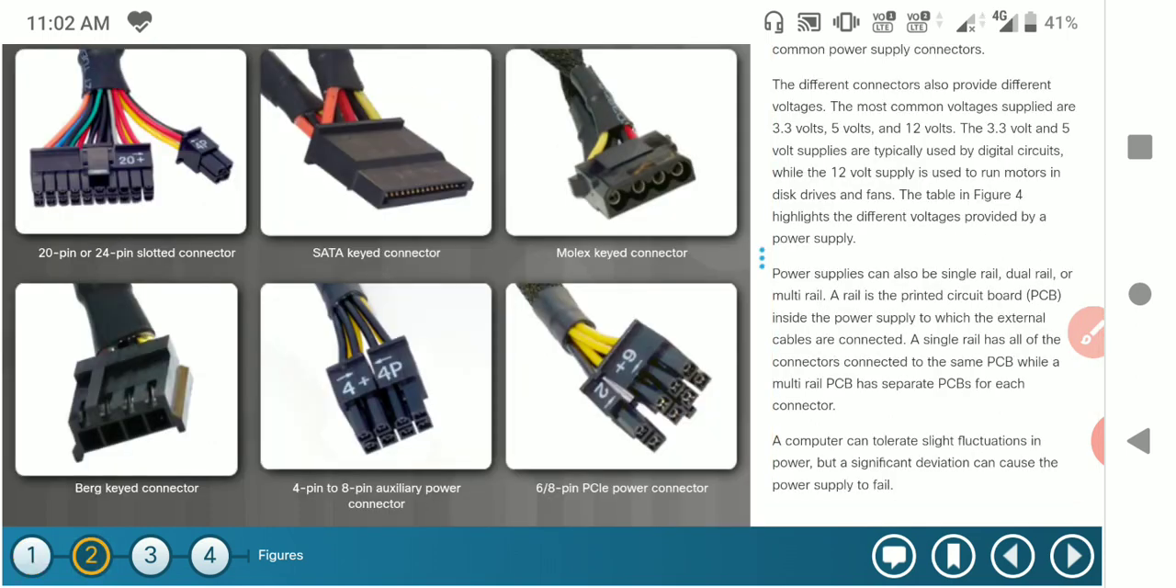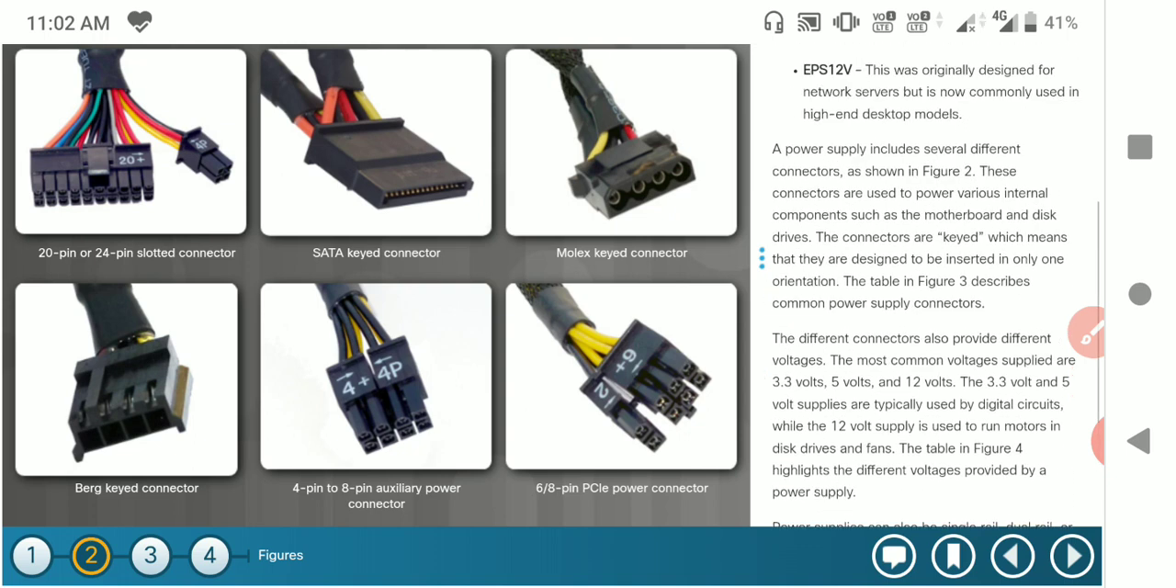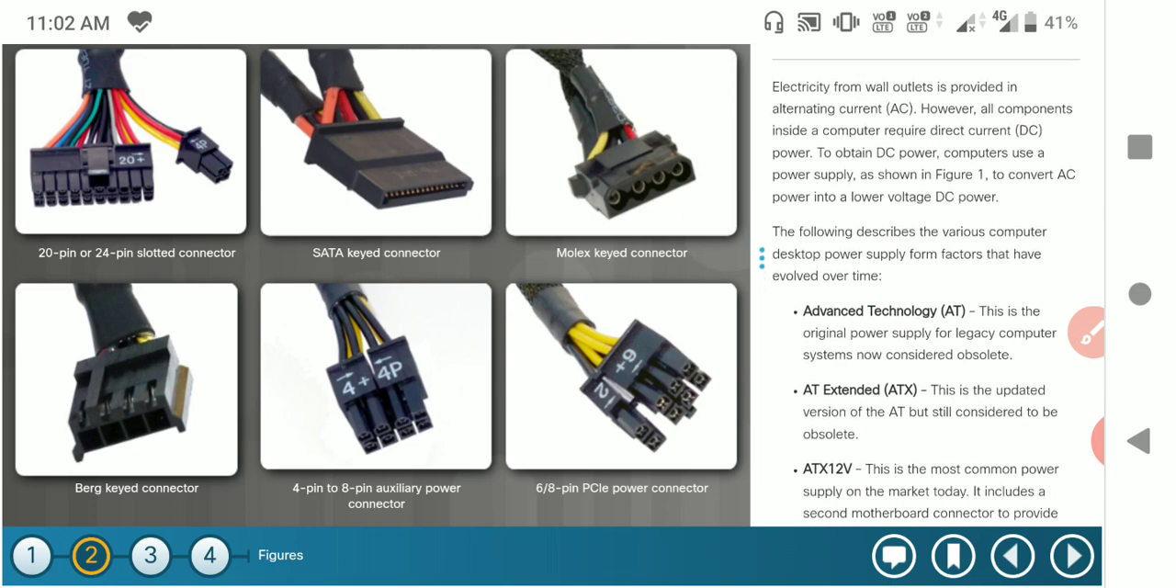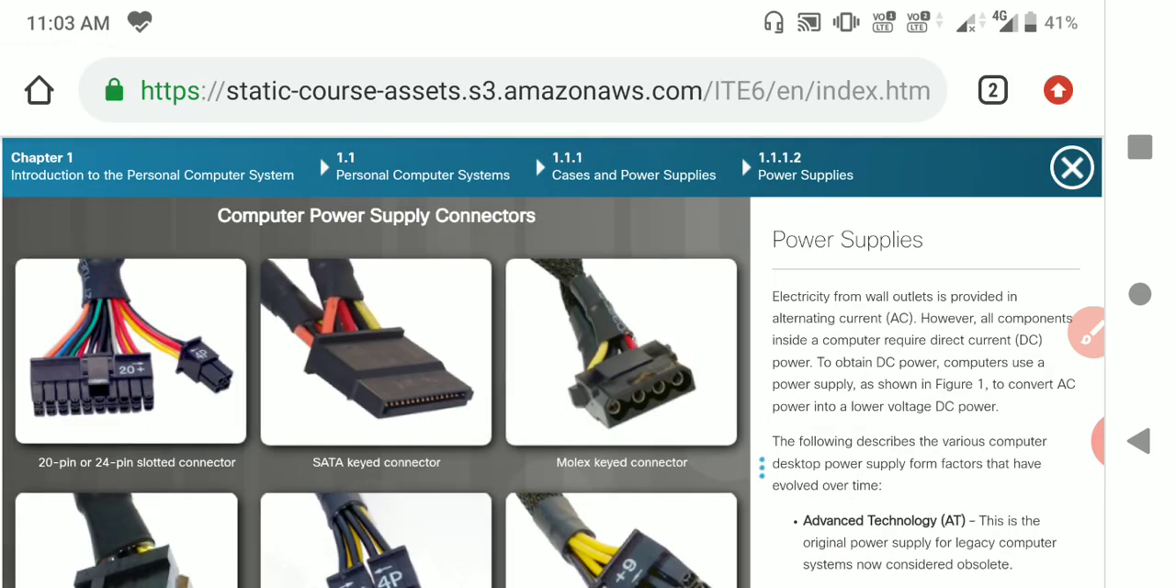These are all the different types of connectors of the computer power supply. The computer power supply is connected to different types of pins. Here the first one is the 20 pin or 24 pin slotted connector. This is directly connected to the motherboard.